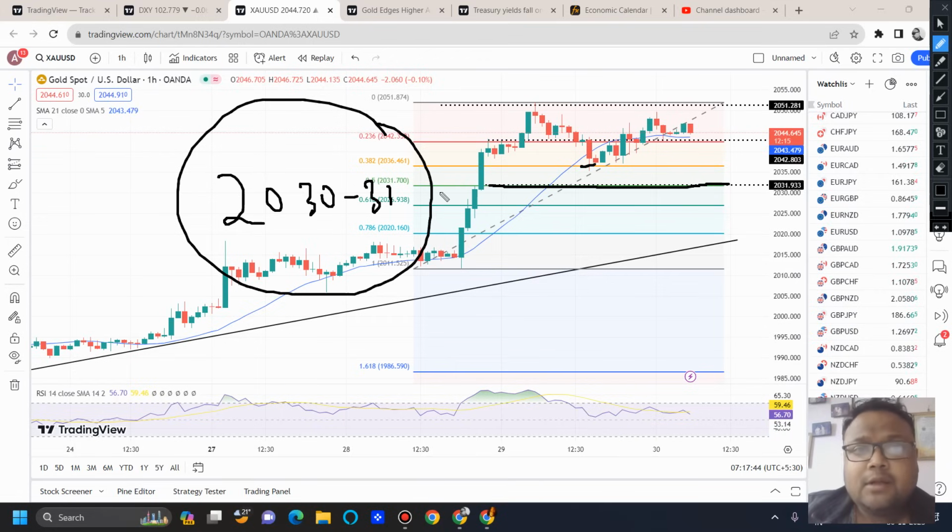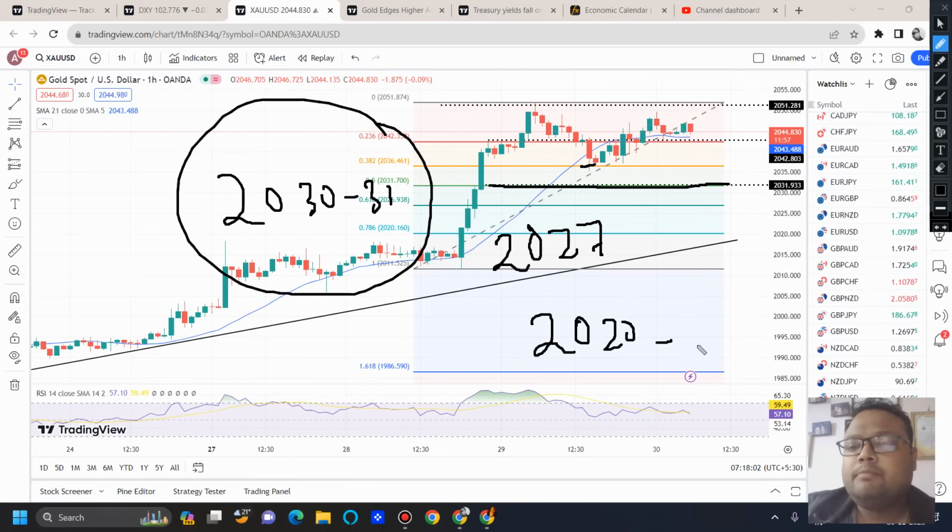And how much we can expect once market will bounce? Scalpers, you can expect around 40 pips. Yes, 40 pips. Then we have 2027, we also have 2027 as the FIBO 61.8. Then we have 2020 plus 2018. You can see that three levels that we have derived on the chart of gold are totally based on FIBO right now. So as a result, do not expect a trend reversal.